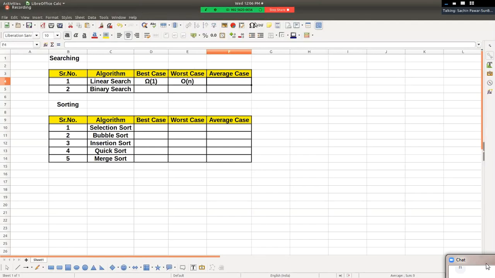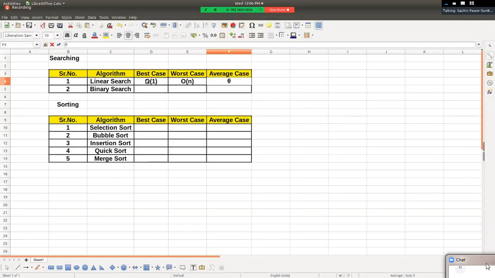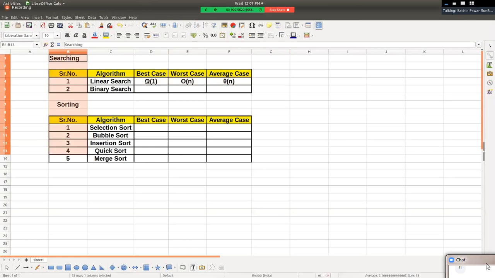And what about the average case? Big theta of n only. Is that fine? Big theta of n. Can you recall this? ये table बहुत important है आपके लिए और इसीलिए मैंने यहाँ पे excel sheet लिखा, right? So this table is very important for you, तो आपको exam में ये important है. This is very very important for you people, right?